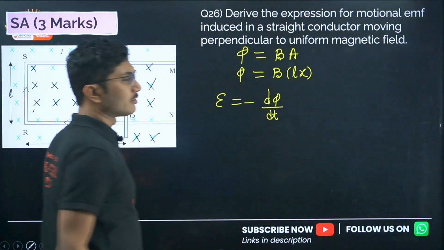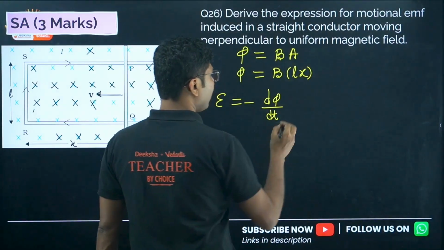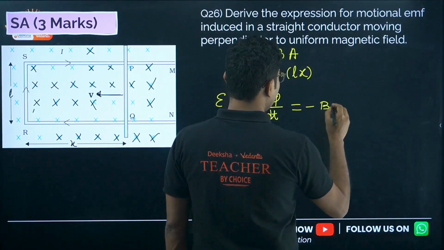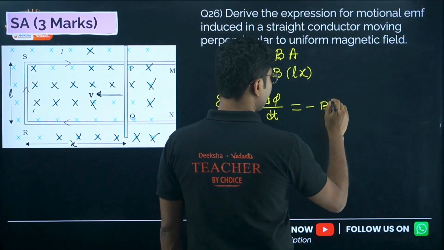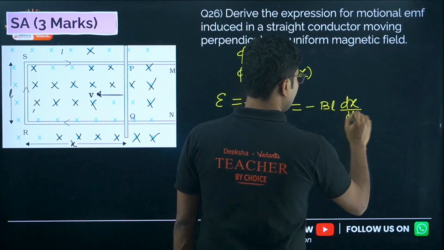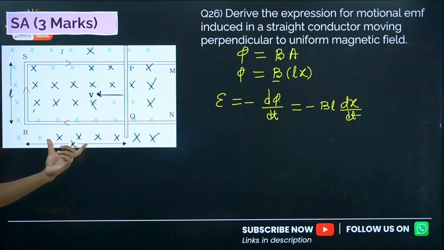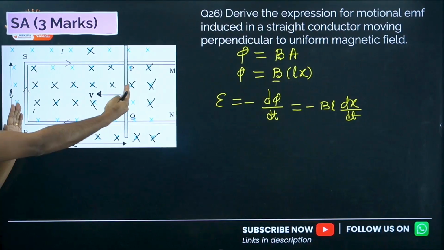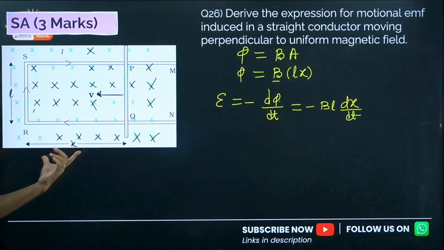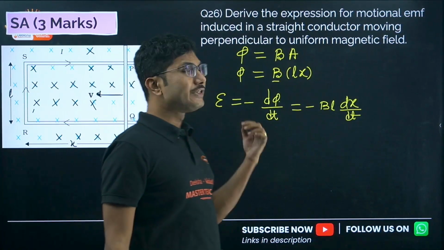Right, why minus? Because of Lenz's law there is a negative sign. So we have to differentiate it with respect to the speed. So we get epsilon equals B into L into dx by dt. When we differentiate this, B is constant, the length is also constant, only thing which is changing is this x. As it is moving over towards this side, the x value is changing, and it is not only changing, it is decreasing. So x value is decreasing.